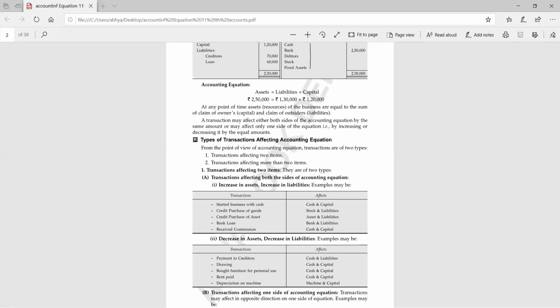Very good. All the students have given me the correct answer: Shruti, Nilima, Shiv, Pulkit Sharma. So cash and capital both will be increased.